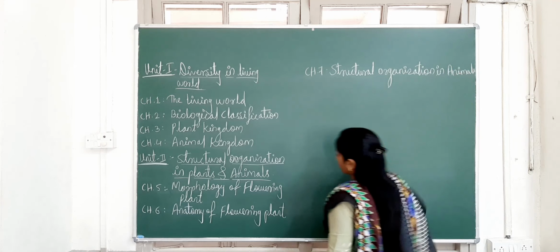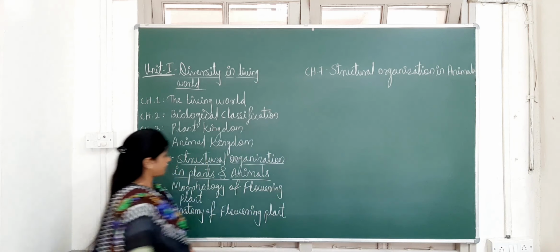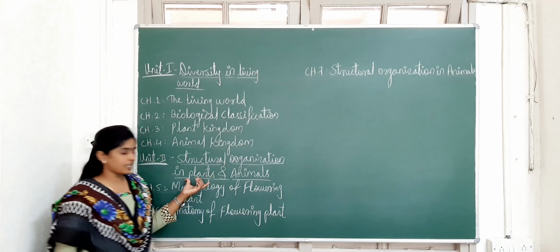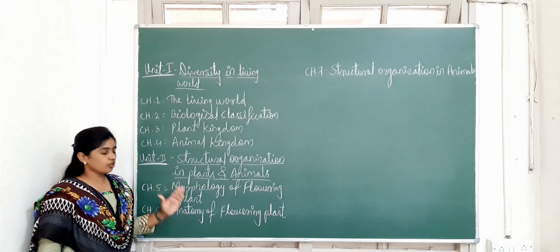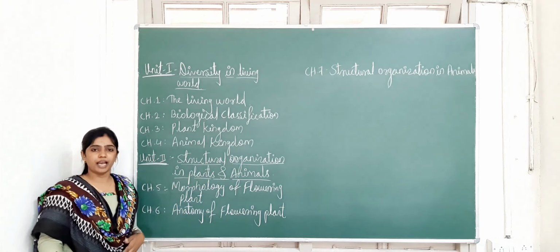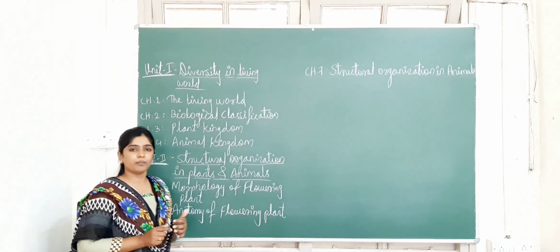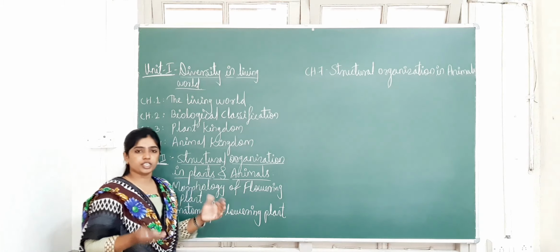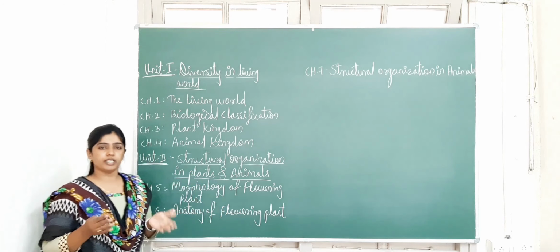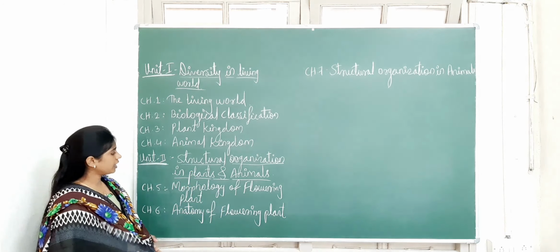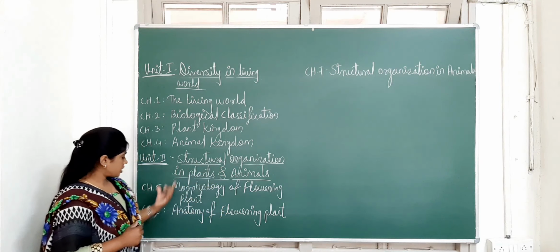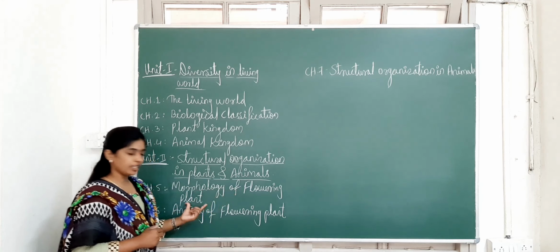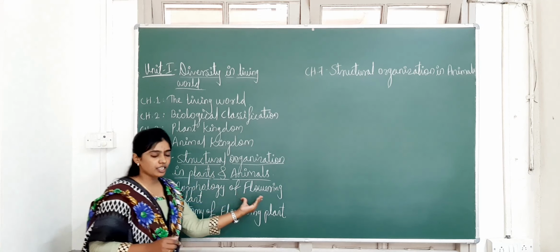Okay. So I will tell you about this unit. That is unit number 2, the structural organization in plants and animals. In this unit you are going to study about the structure of plants and animals. It may be morphologically, means externally, anatomically, means internally. And here the first chapter is chapter number 5, that is morphology of flowering plants. So flowering plants first we will see.